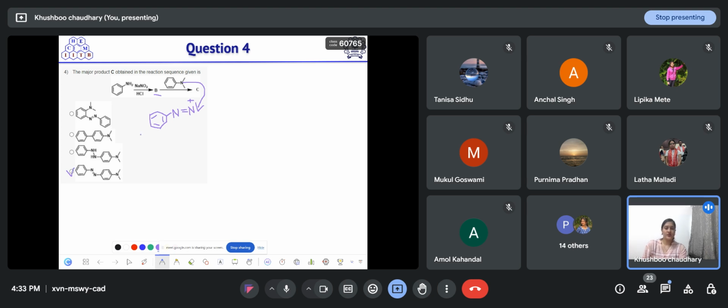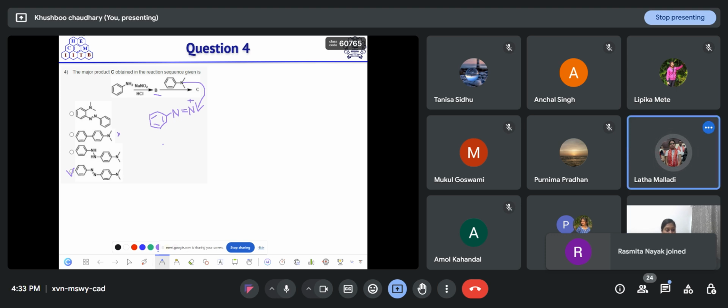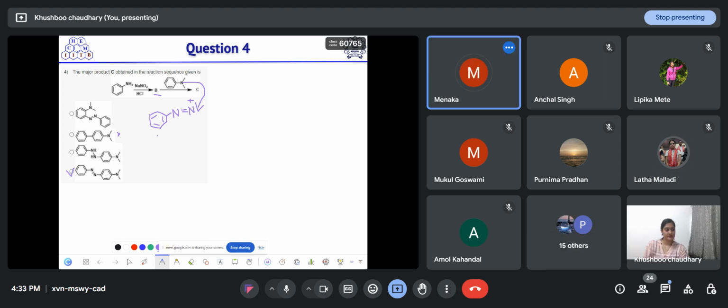So the option which is correct is option D. Now some of you will think that this nitrogen can knock out, but the positive charge formed on the aromatic ring is not stable. So option B, which was given by some of you, is not correct. Okay, any doubts? So this is clear?